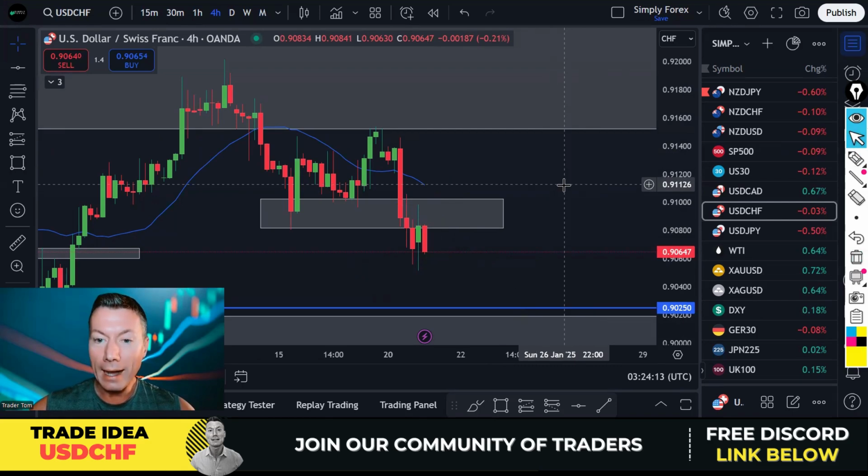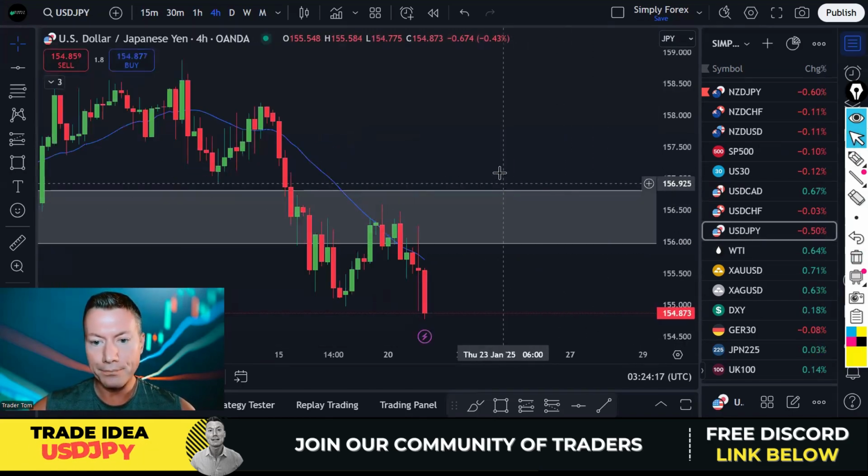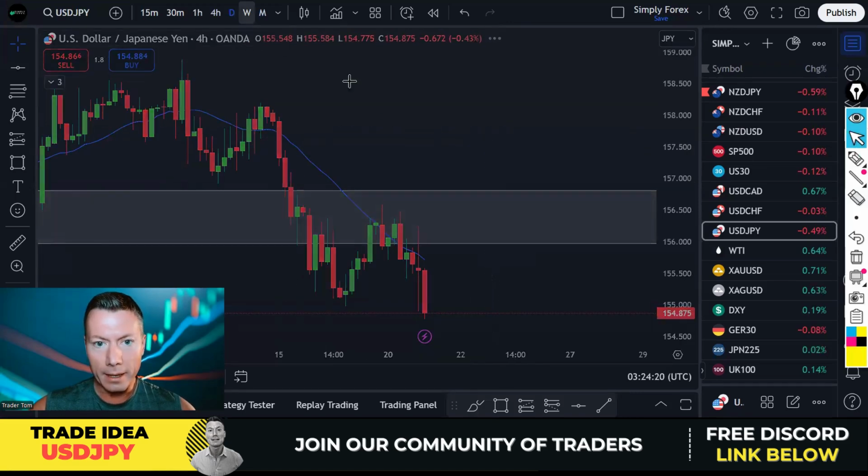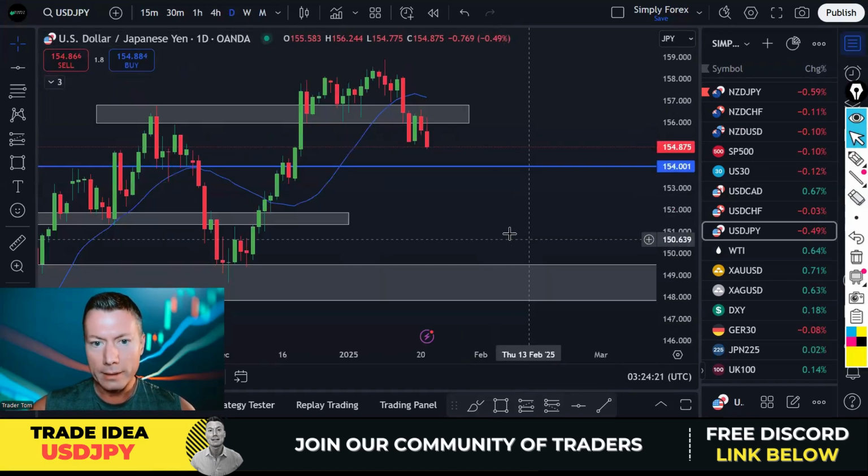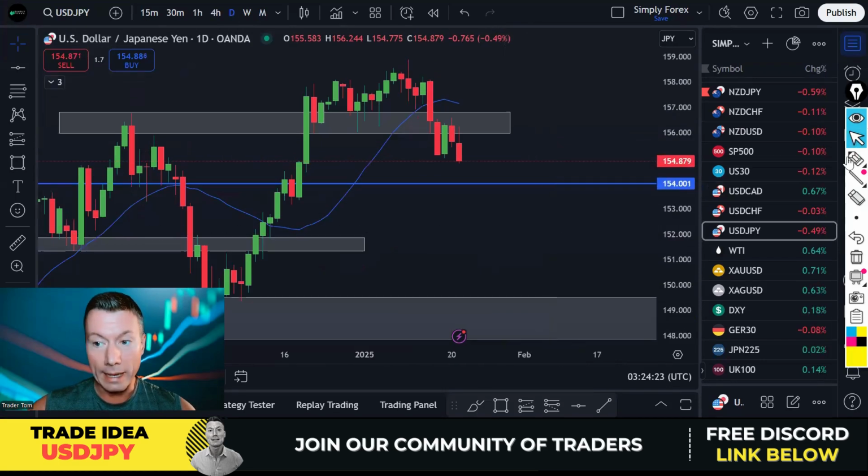All right, the other US dollar pair that I'm interested in is US dollar yen. Okay, again, if we look at the day chart, this was breaking down already. And we were seeing this yen strength. There was a bit of consolidation, and then bang, we broke all of these lows in here. And this was before Trump inauguration. Yen was pretty strong.